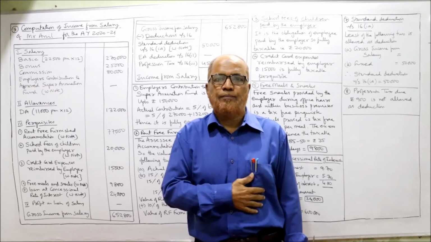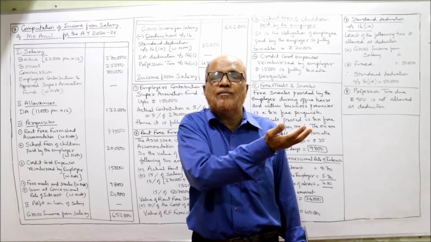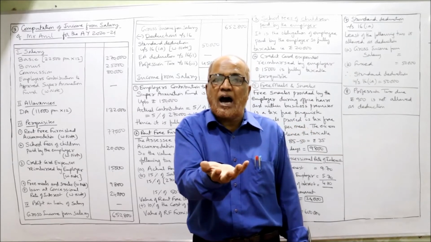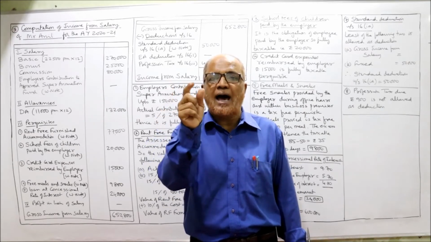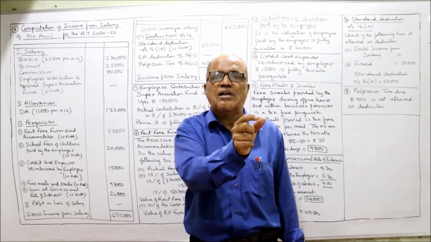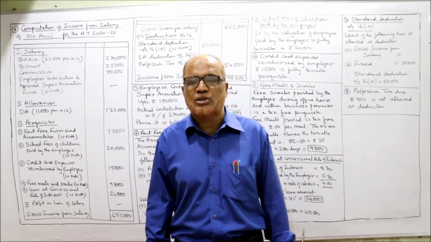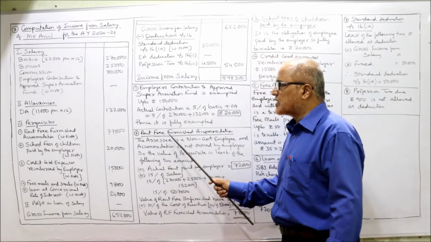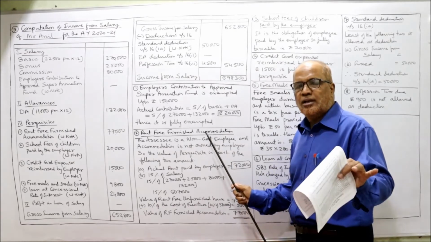Owned or hired. If it is owned, it depends on the population of the city. If it is hired, then we have to take the least of the following 2 amounts: actual rent paid by the employer or 15% of salary. Whichever is least is the value of the perquisite. Now, this I am going to explain to you here. Rent-free furnished accommodation. Listen carefully here.